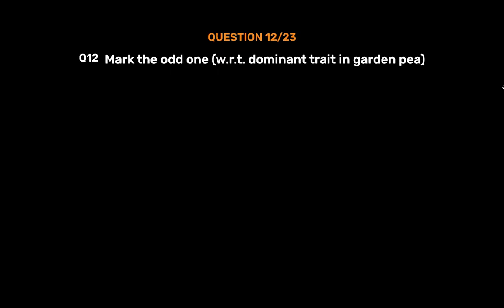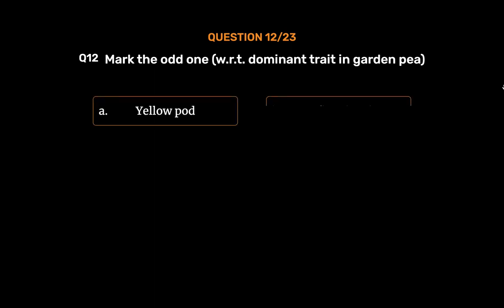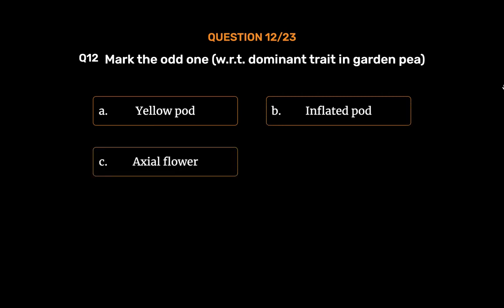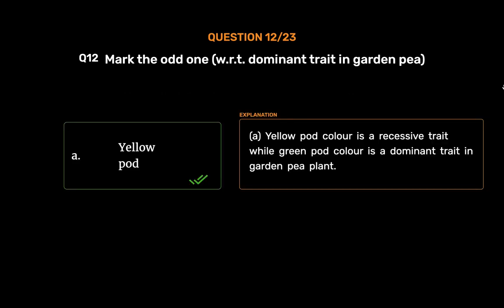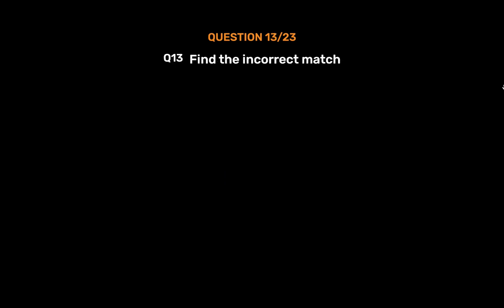Question number 12. Mark the odd one. WRT dominant trait in garden pea. Option A. Yellow pod. Option B. Inflated pod. Option C. Axial flower. Option D. Yellow seed. The correct answer is option A. Yellow pod. A. Yellow pod color is a recessive trait while green pod color is a dominant trait in garden pea plant.